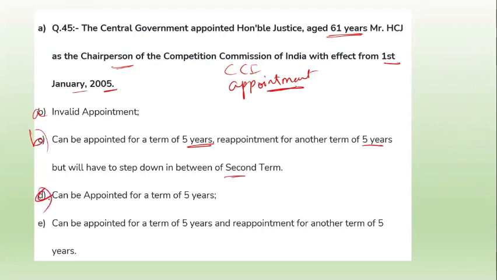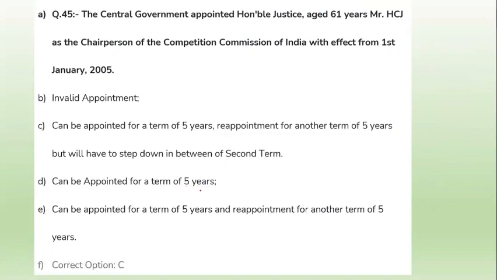Option C, can be appointed for a term of 5 years. Option D, can be appointed for 5 years and reappointed for another 5 years. You know that the maximum limit for the chairperson is 65 years of age or 5 years of tenure, whichever is earlier. So option C is the right answer over here.